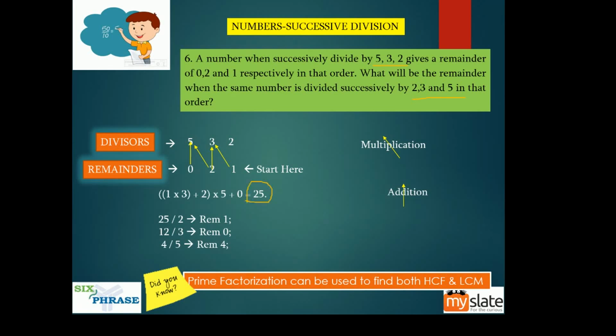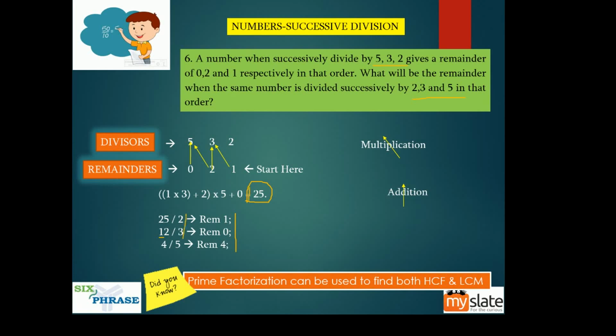So you can see 25 by 2, remainder is 1. When you divide 25 by 2, what is the quotient? 12, right? So 12 by 3, remainder is 0. 4 by 5, remainder 4. So you are getting 104. Our answer is 104. The reason is you're taking this 25, and instead of dividing it by 5, 3, 2, you're dividing it by 2, 3, 5. So that is what they're asking.